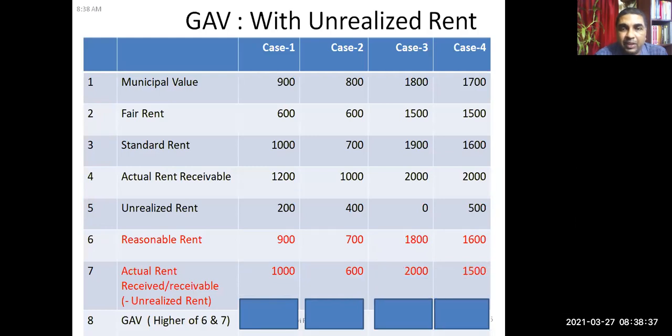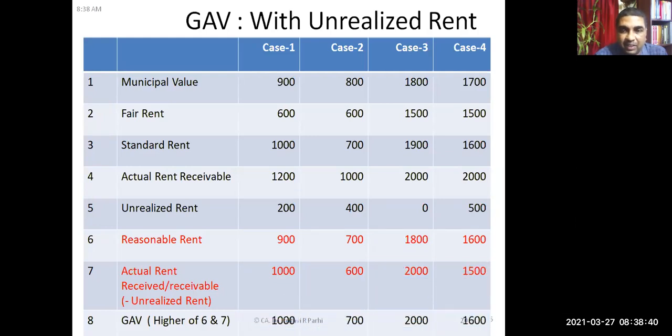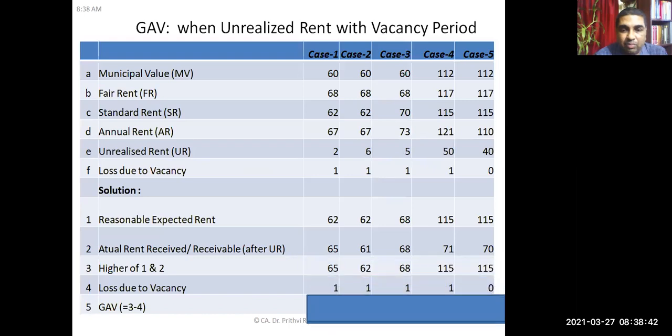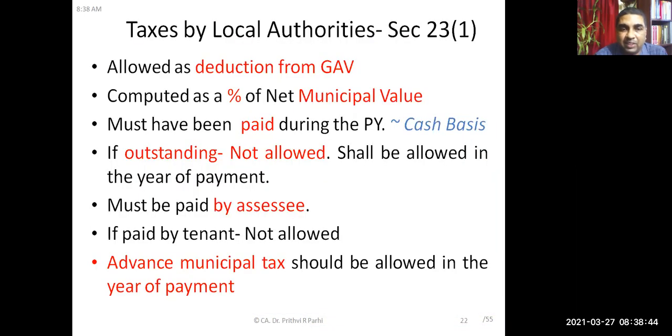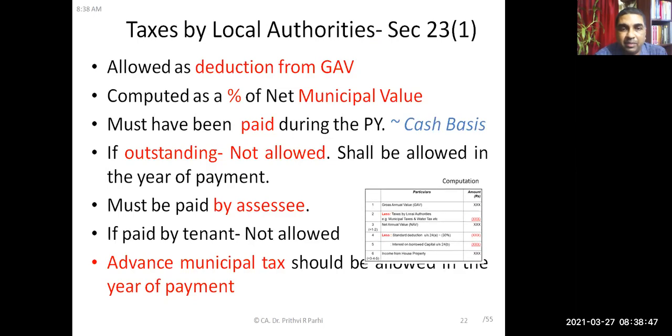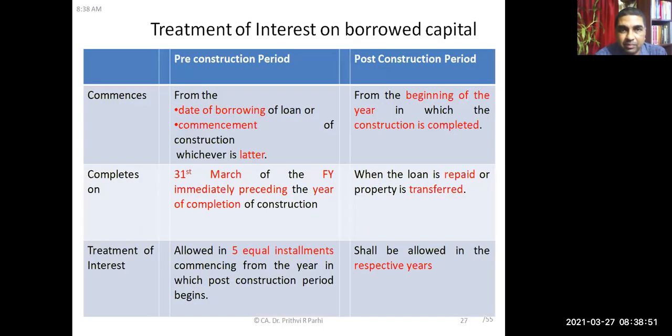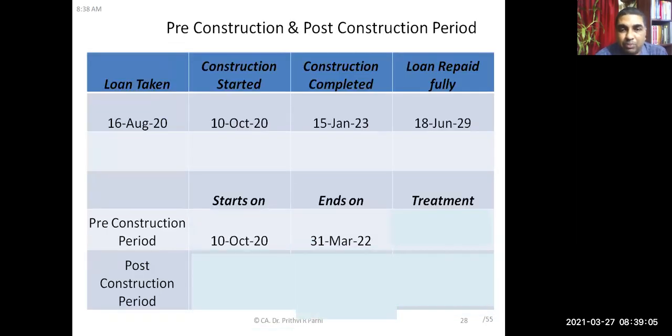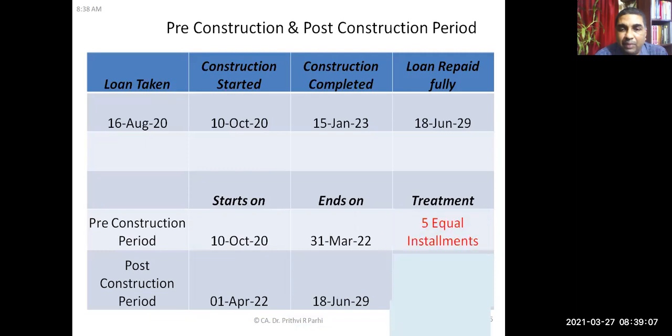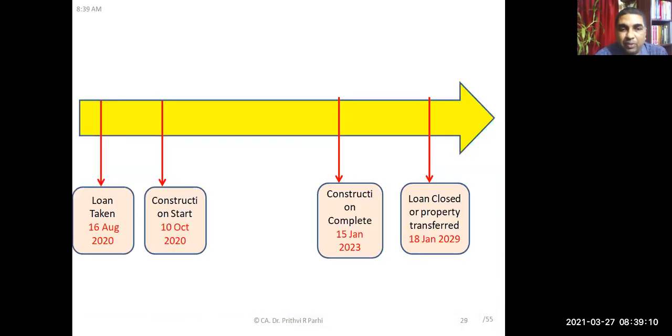And how to treat unrealized rent, that also we had discussed. To avail deduction for unrealized rent, certain conditions need to be met. Those conditions also we have discussed. Right. And we know this concept also, that interest on borrowed capital can be for the pre-construction period and can be for the post-construction period. We know when the pre-construction period will start, when the post-construction period will start, and when both the periods are going to end. That also we have discussed.